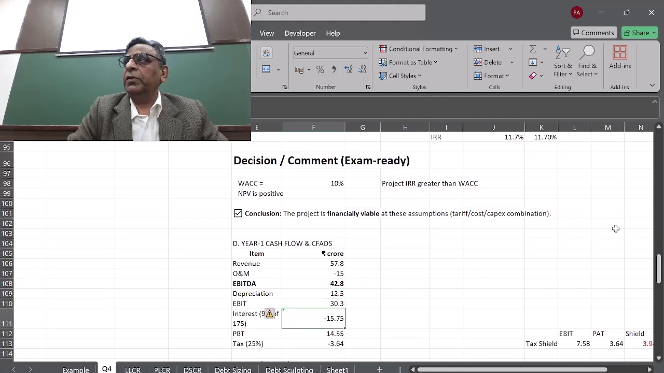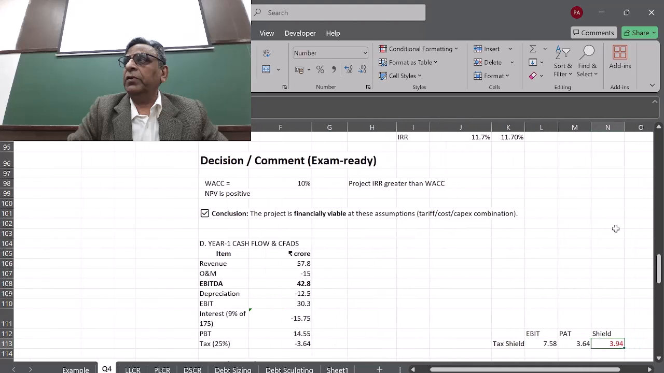Then we reduce the interest, calculate the PBT, and calculate the tax again. The tax is how much? 3.64 crores. On EBIT we were getting tax of 7.58, on PAT we are getting 3.64, so the tax shield is 3.94. This we haven't considered for calculating the IRR. Why have we not considered it for IRR? Because the IRR tells you the return you are getting as if you are financing everything on your own, there is no capital structure, everything is financed through equity.